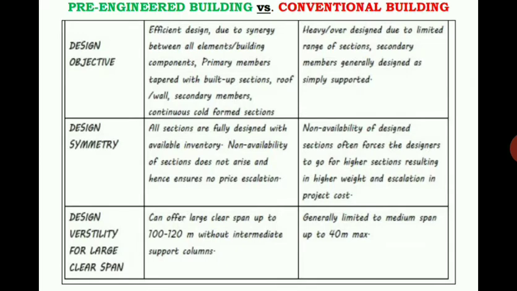Usually we can see this in marriage halls and all, where, when they use prefabricated concepts, the entire hall is covered by steel members without any intermediate sections, and that comes under the same concept, that is pre-engineered building. And in conventional building, the span of the members is generally limited to 40 meters maximum.